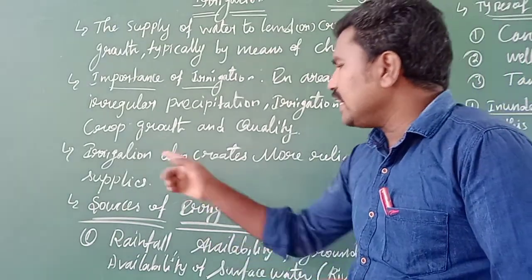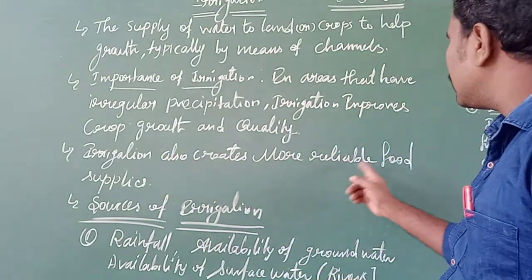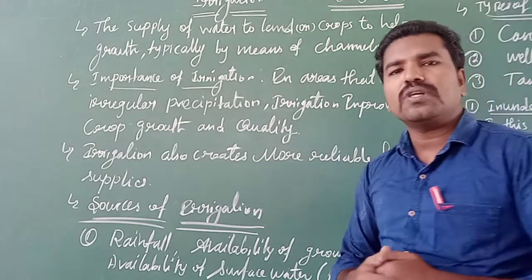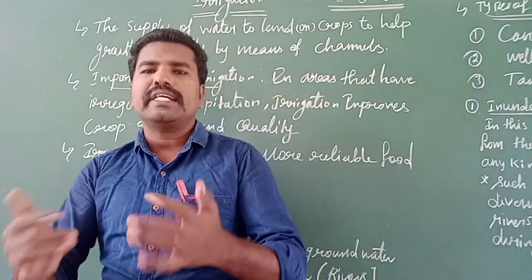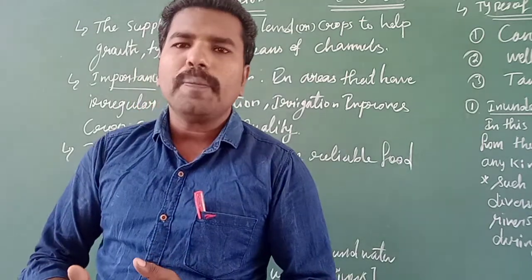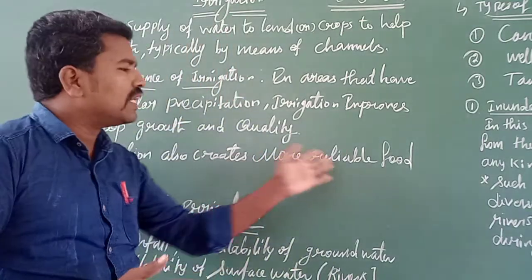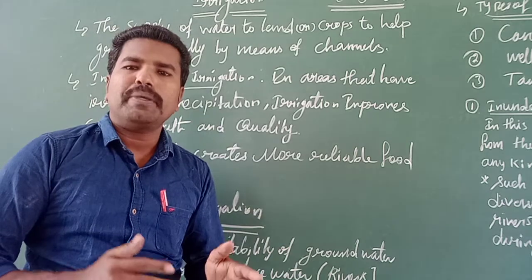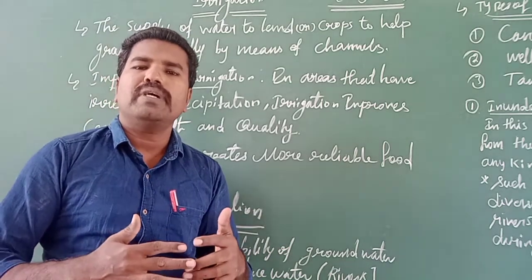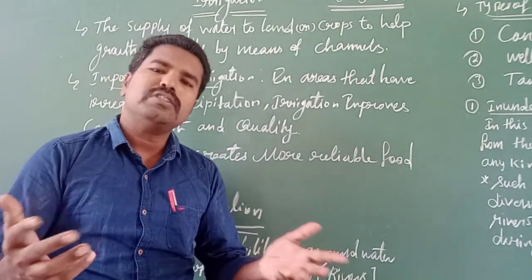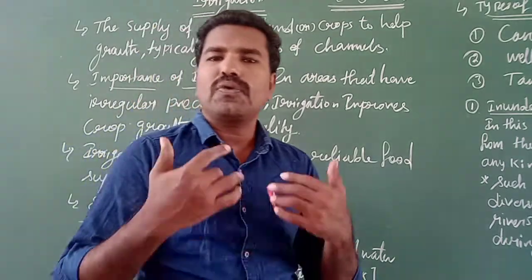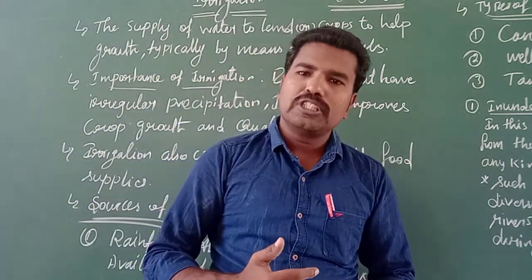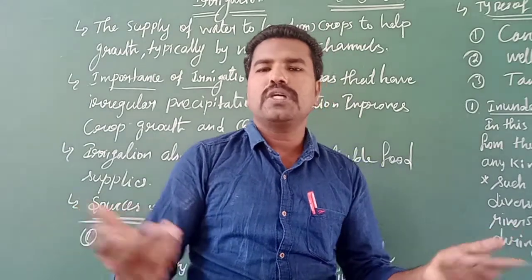Irrigation also creates more reliable food supplies. When we irrigate water to the crop, it helps us get reliable food. We can trust that after a few months, when it is ready to harvest, the food will come to the house. We can store it and use it for our domestic purposes, or export it to other countries.